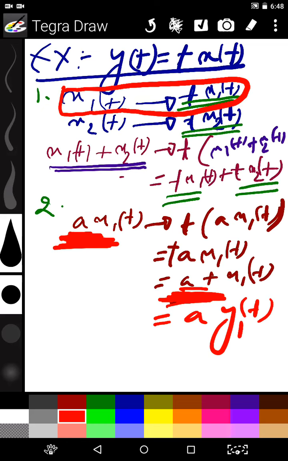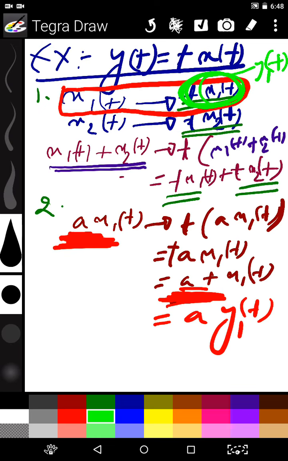So the system satisfies both the additive and homogeneity properties. So this system is linear.